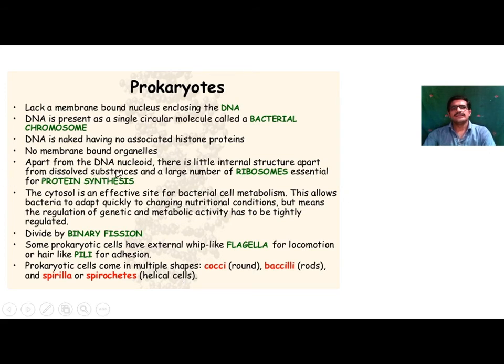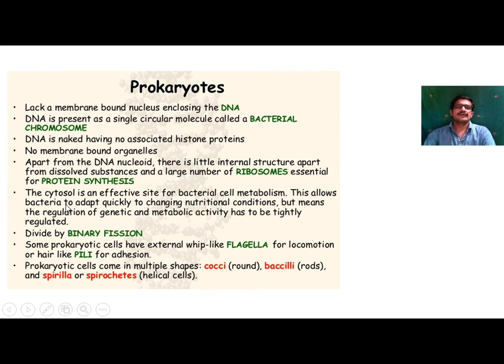Apart from DNA and the nucleoid, there is little internal structure. Apart from dissolved substances, there are a large number of ribosomes, essential for protein synthesis. This ribosome plays an important role in the synthesis of protein. The cytosol is an effective site for bacterial cell metabolism.